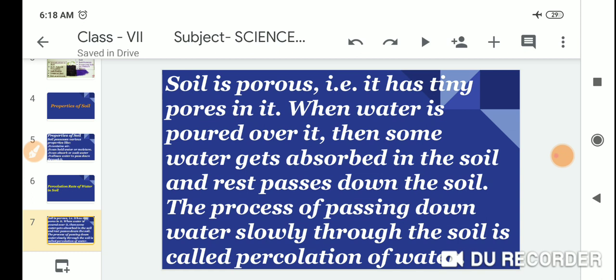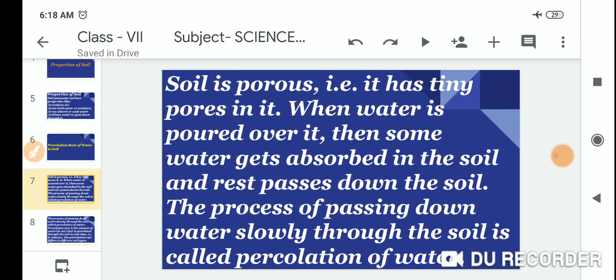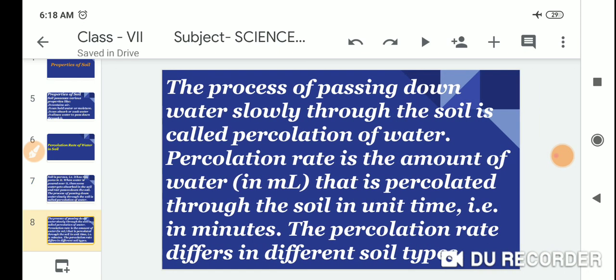The process of passing down water slowly through the soil is called percolation of water.